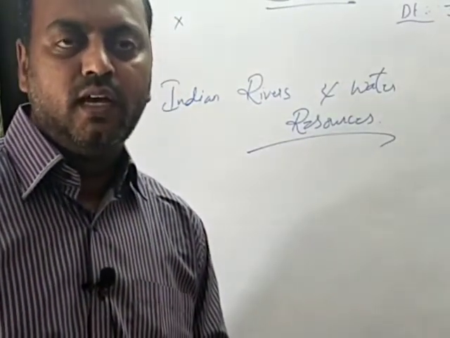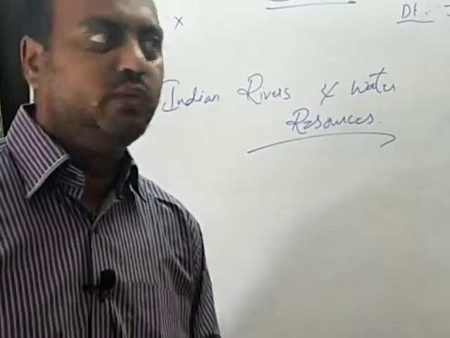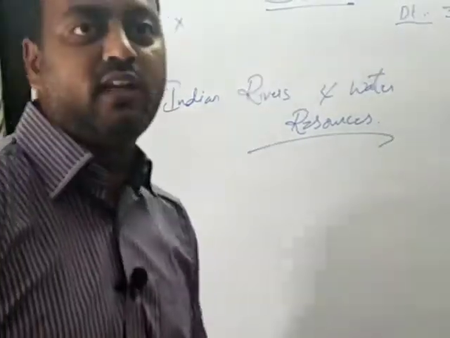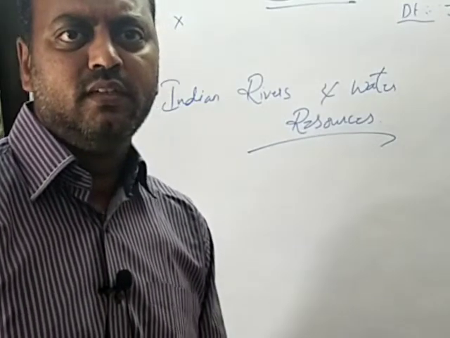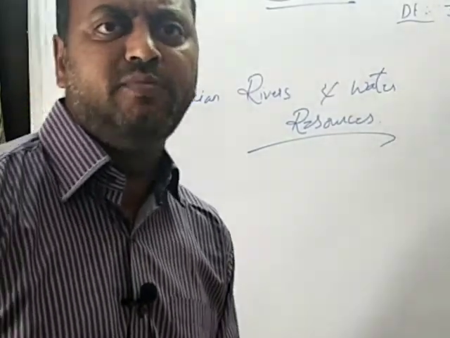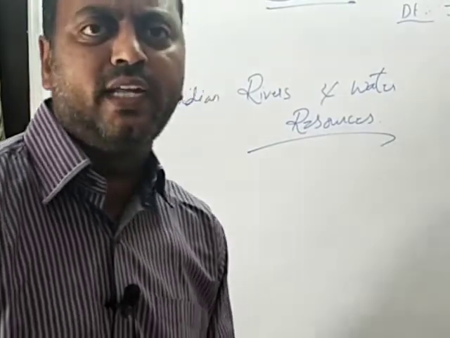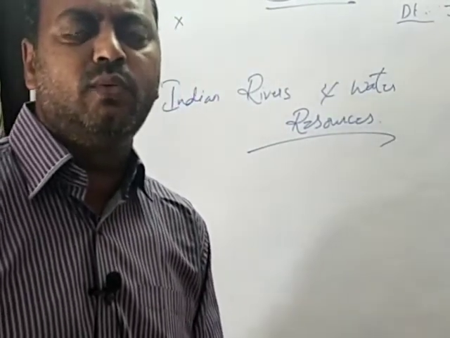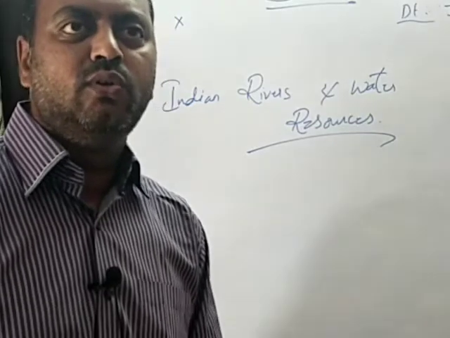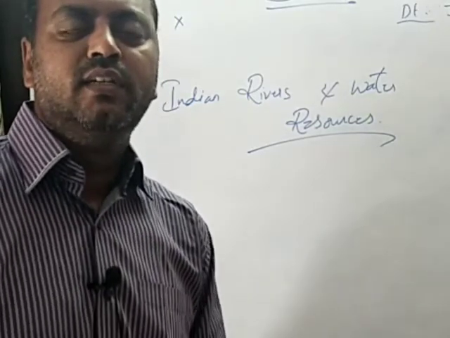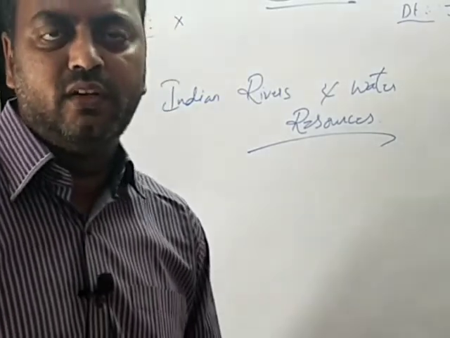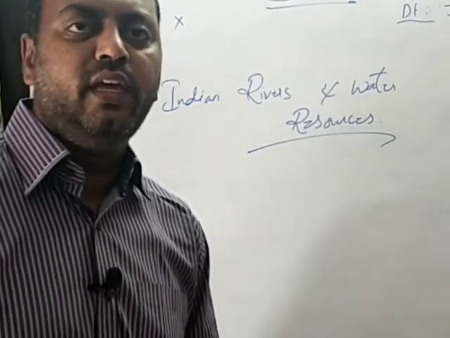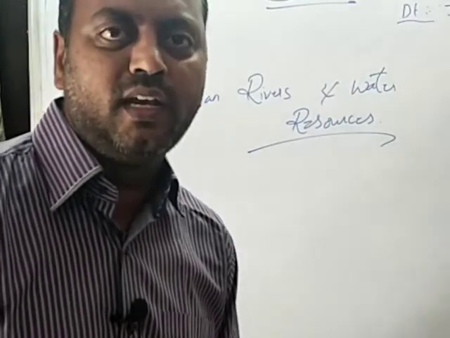Children, in the previous class we started a new unit, the Indian rivers and water resources. So we tried to understand the Indian river system. The drainage of India has been divided into two categories: one is the Himalayan river system, the other is the peninsular river system. Under the Himalayan river system, we have seen the origin of rivers like Indus, Ganga and Brahmaputra. And today we will discuss the peninsular river system.